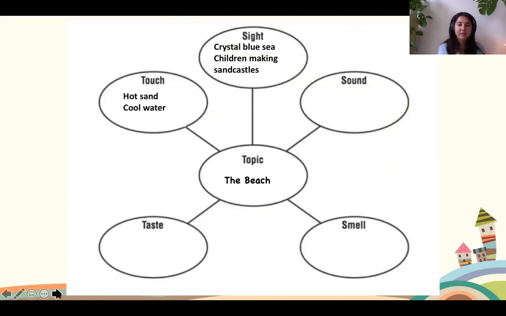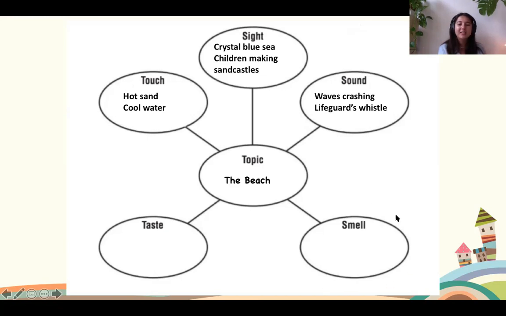Have a look at what I wrote. The sound of waves crashing. So that's what Teddy said. So the sound of the waves crashing against the shore. And also the lifeguard's whistle. A lifeguard is someone who has a job to make sure that everyone in the sea or in the pool is safe. So sometimes you will hear the lifeguard blowing their whistle to tell someone to stop doing something or to come in closer to the shore.